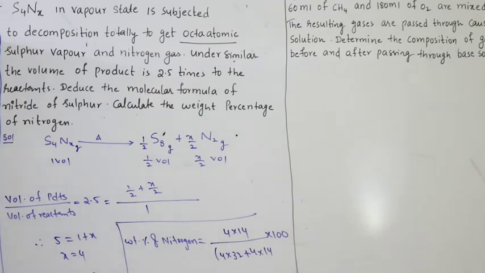So if you simplify this, you have to get around 30.43. Yes, you get around 30.43.